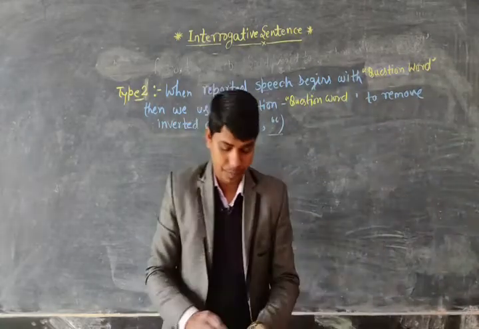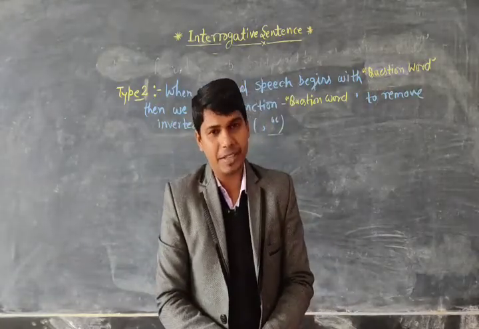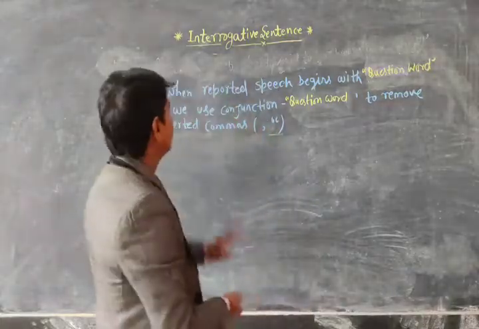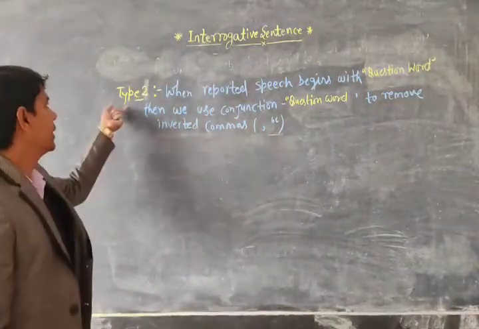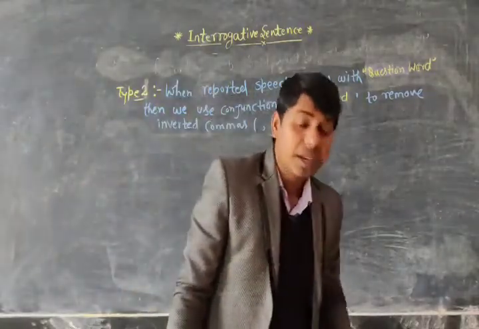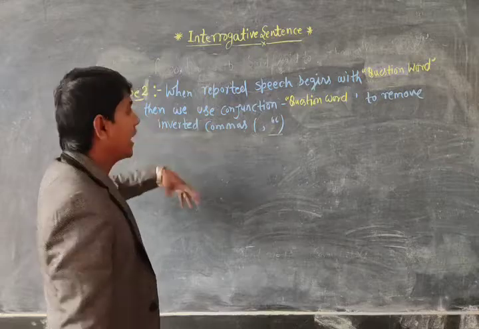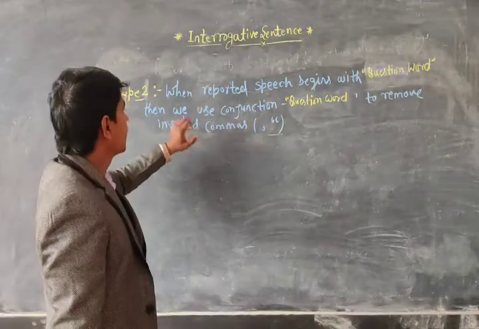Okay dear, so I hope you have noted down point number first. So dear, now we are going to study type second of interrogative sentence. Let's see what I have mentioned for you in the instruction.